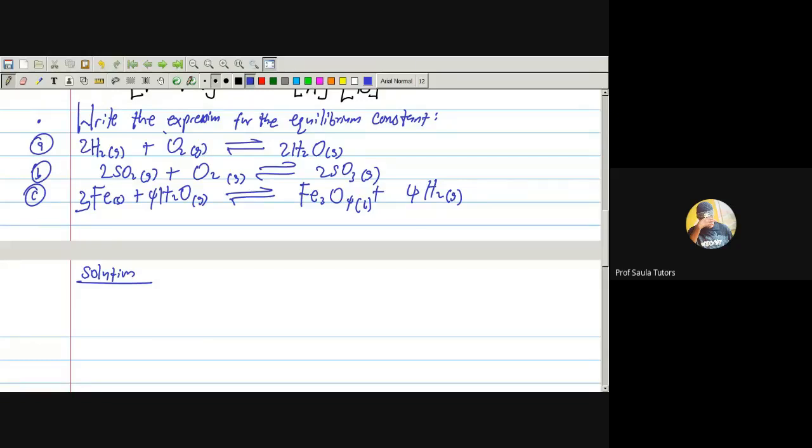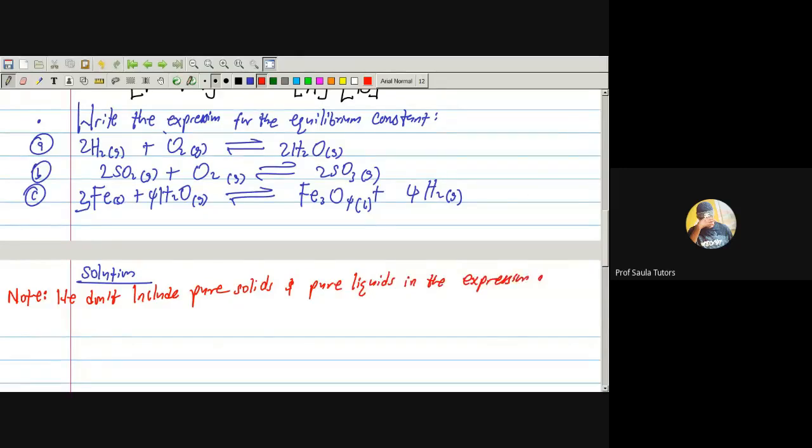And please take note, look at this note here, very important. Note, we don't include pure solids and pure liquids in the expression of Kc.